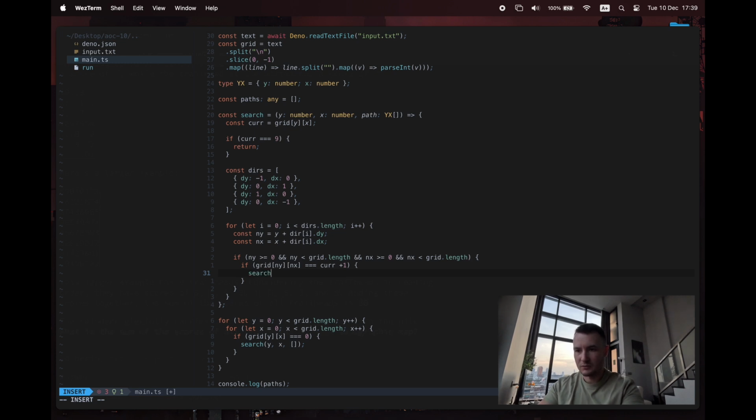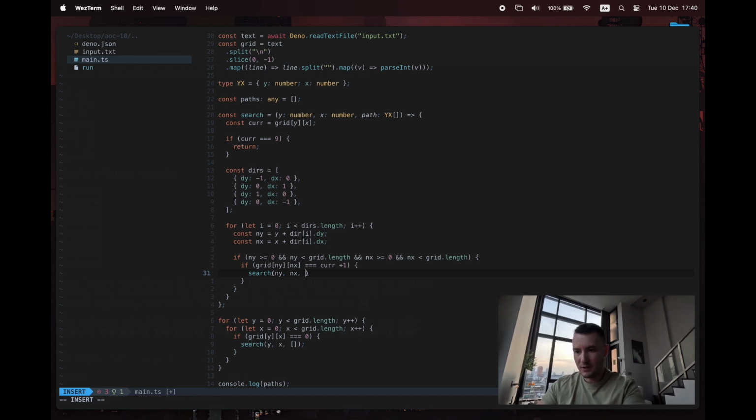So here comes the iteration, the recursion, sorry. So we're going to search at new y and new x, and we need to give it whatever path we've... See, this is the hard thing about recursion. In recursion, my brain tends to just think about iteration 0, but this could be iteration, I don't know, 50,000.